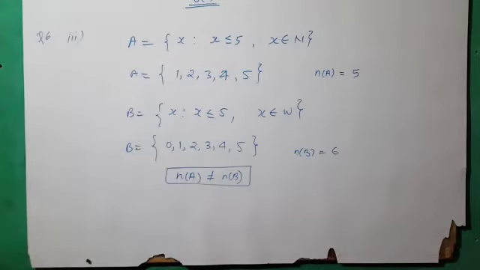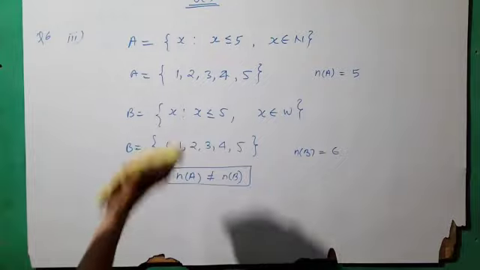Question number 7. From the following pairs of sets, identify the disjoint and overlapping sets. Disjoint means no common elements. Overlapping means common elements. Okay. A equals the set of letters in the word MAD. Second one, B, the set of letters in the word OLD. Old and mad. Is there any common? Yes, D is common. It means it is an overlapping set.